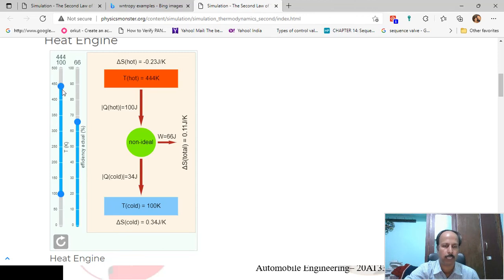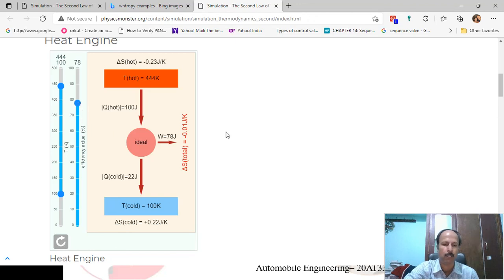Now I have increased the hot body temperature to 444 Kelvin. Let us see what is the maximum possible efficiency of this particular engine. 70% it works, 75% it is working, 76% is working, 78% is working, 80% it cannot work. So earlier it was 76%. Now you can pull this to 80%. I think it is 78% you can pull. Earlier it was only 76%.